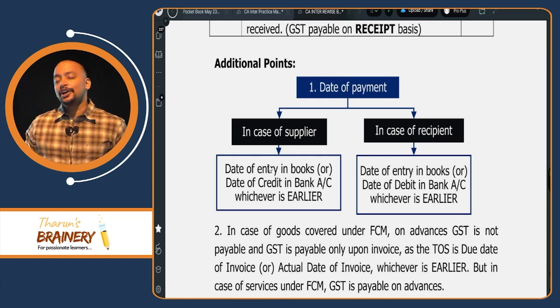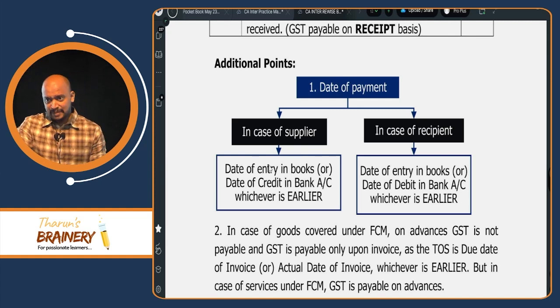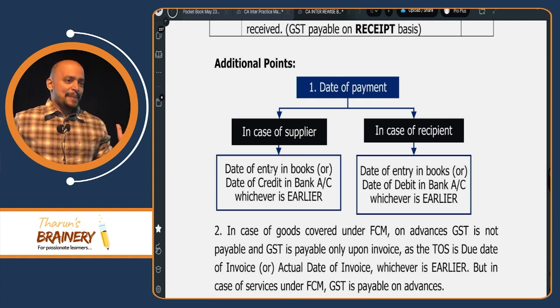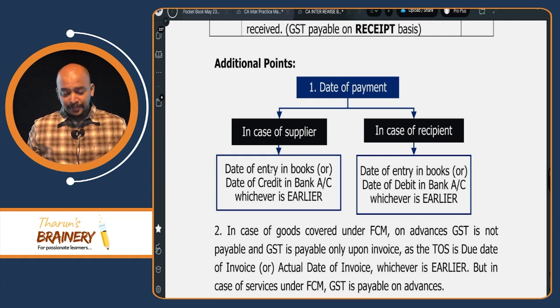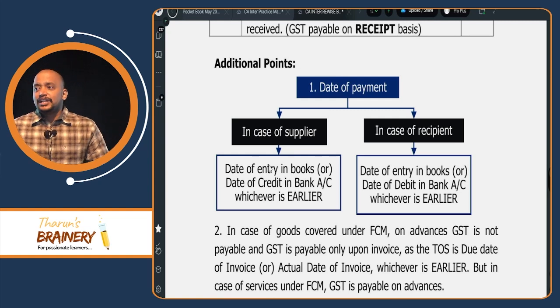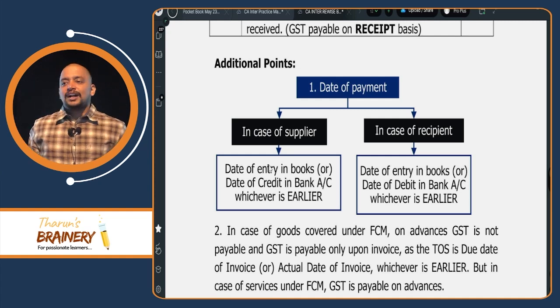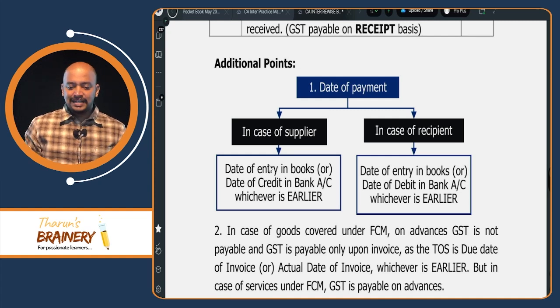So what is the meaning of date of payment from the supplier's point of view? Date of entry in the books of supplier or date of credit in the bank account of supplier, whichever is earlier. From the recipient's point of view, date of entry in the books of recipient or date of debit in the bank account of the recipient, whichever is earlier.